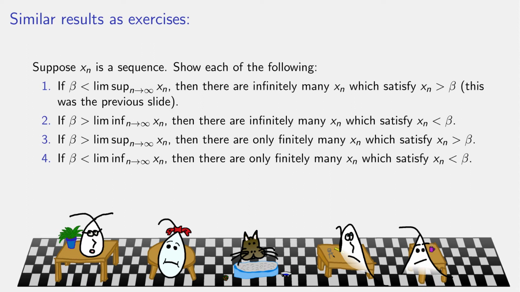Okay, some similar results. What we showed on the previous slide is anything smaller than the LimSup, there are infinitely many that are bigger than that. That's number one, and we already proved that. But there are variations on this. Anything bigger than the LimInf, there are infinitely many which are smaller than it. Anything bigger than the LimSup, there are only finitely many bigger than it. And anything smaller than the LimInf, there are only finitely many lesser than it. So get to work.